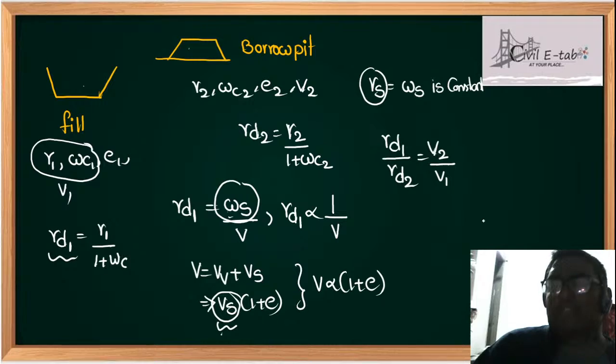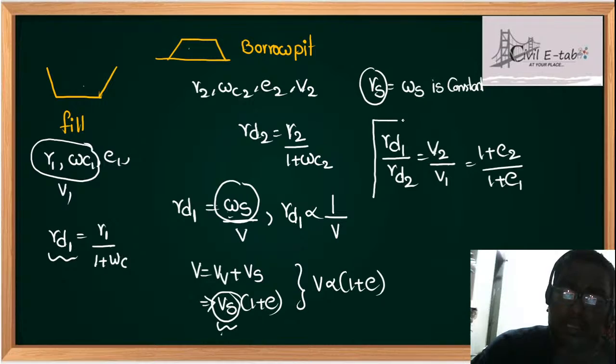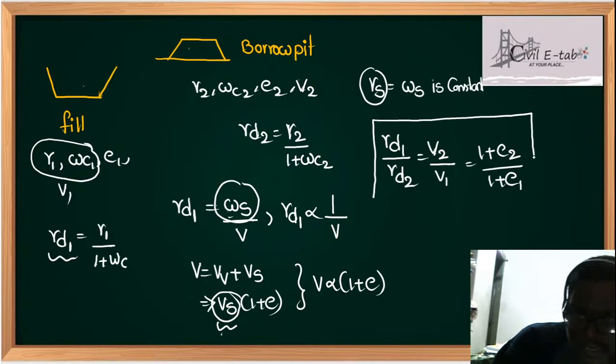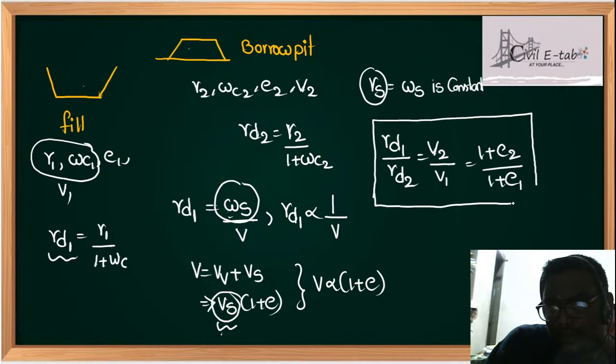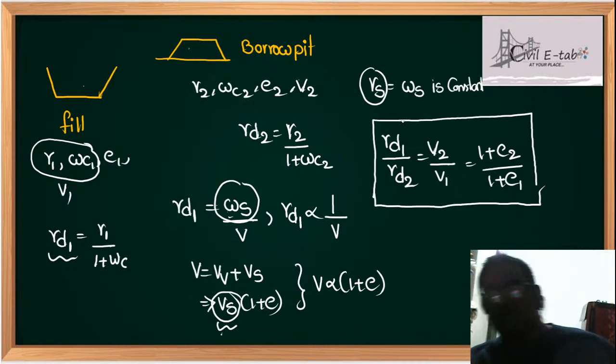So this equation is written as 1 plus E2 upon 1 plus E1. Very, very important relation whenever you are solving problems. Remember students, gamma D1 by gamma D2 is equal to V2 by V1 is equal to 1 plus E2 by 1 plus E1. This is a very important relation in solving the problems.